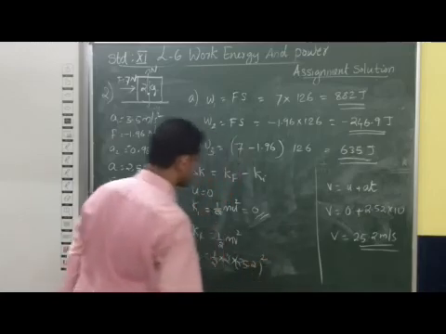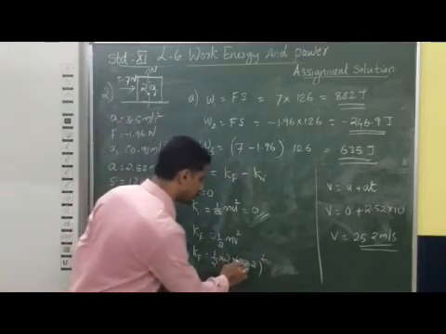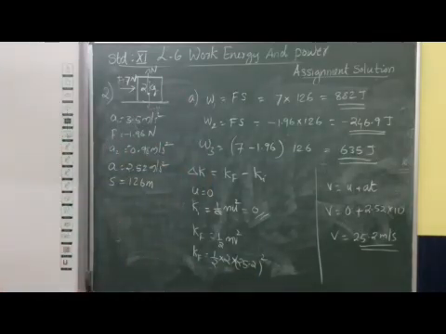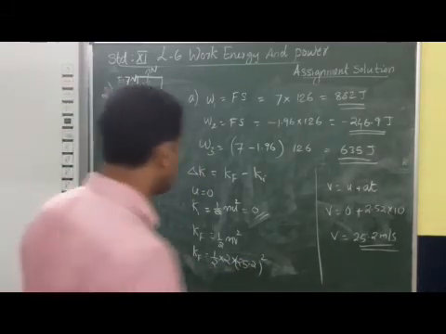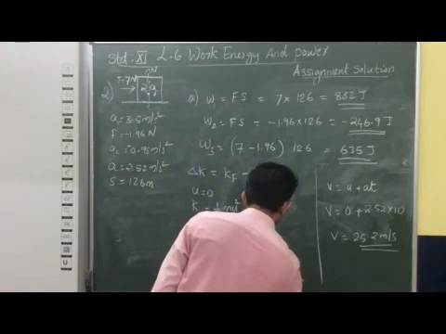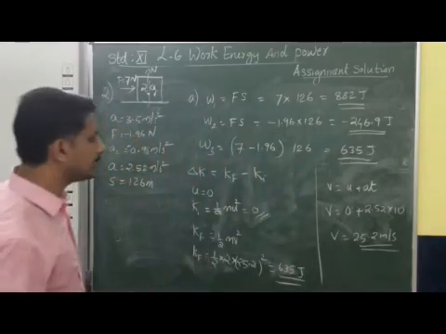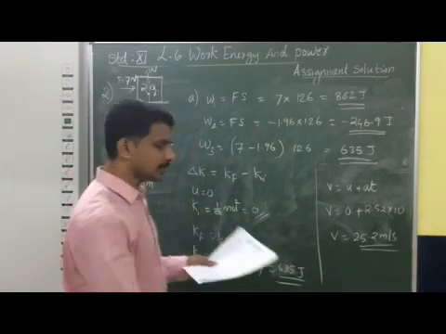After doing this calculation you will get the final kinetic energy as 635 joule.